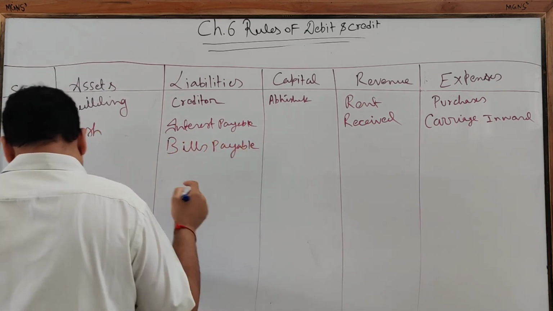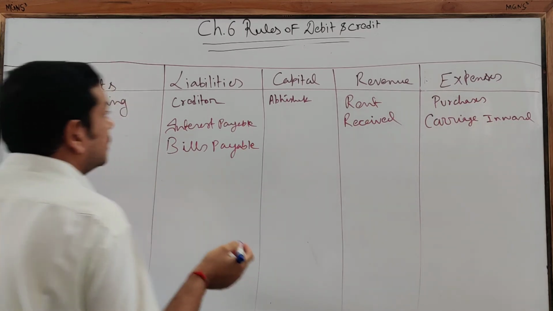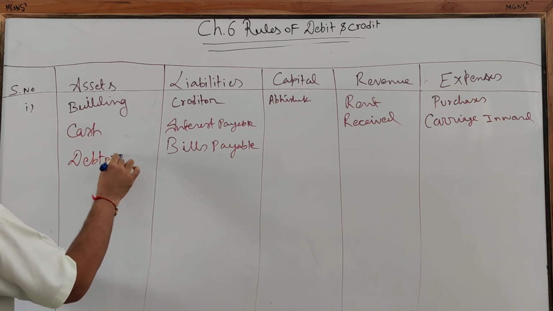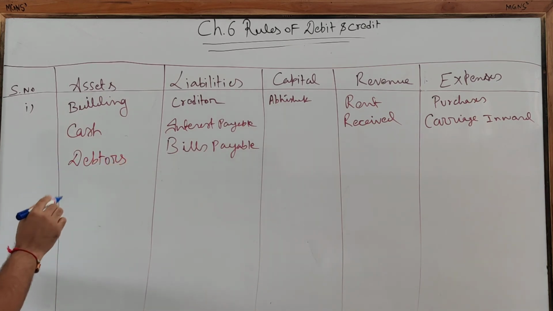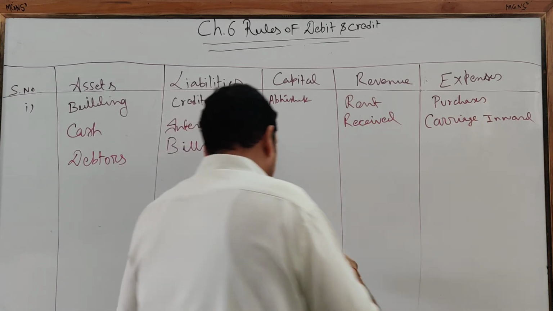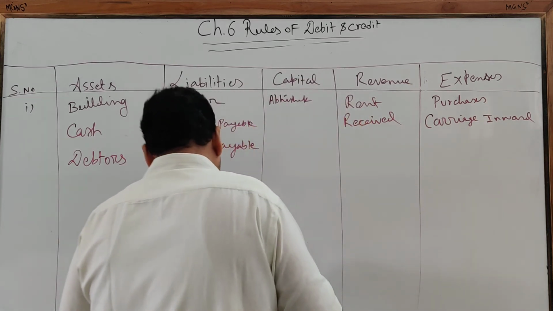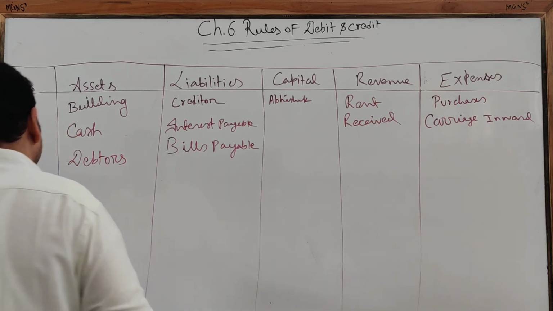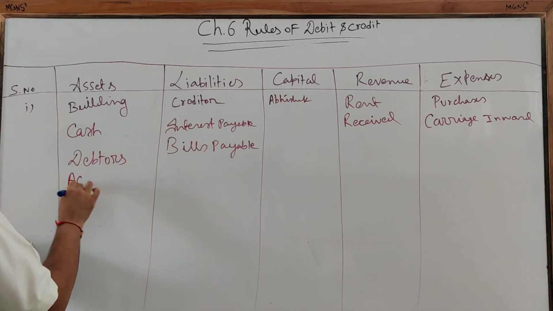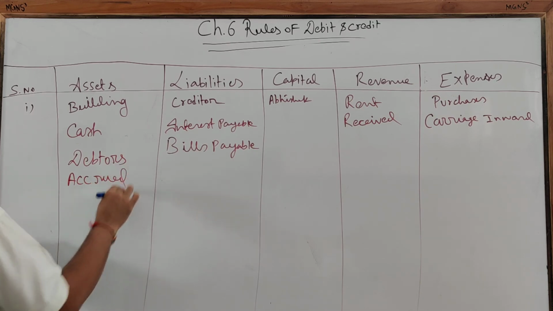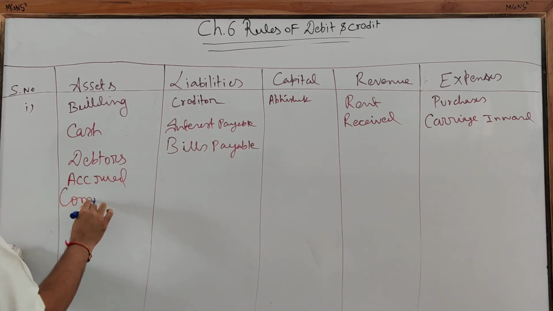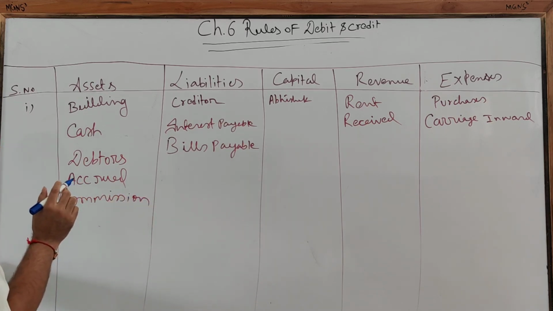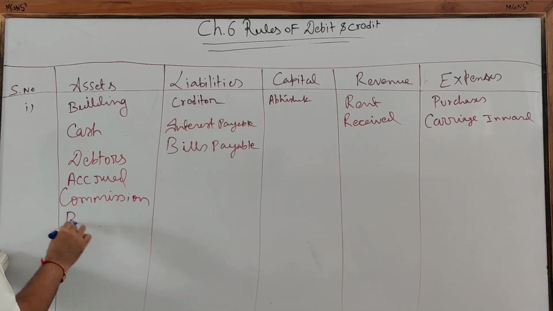So it will come here. Debtors, debtors is our asset. Accrued commission is going to be our asset. Bills receivable is also our asset.